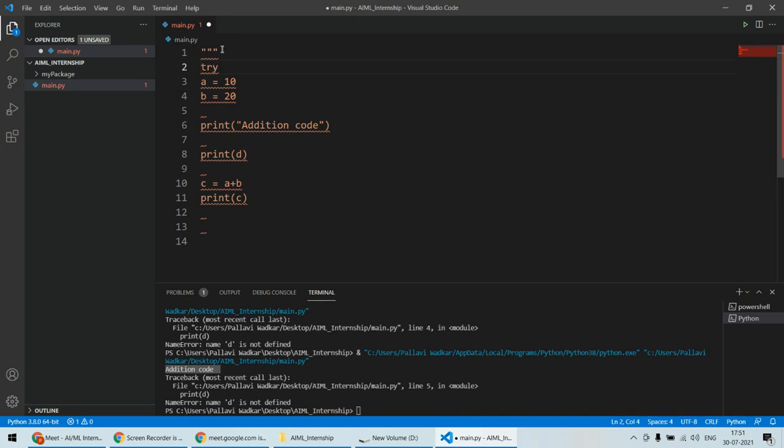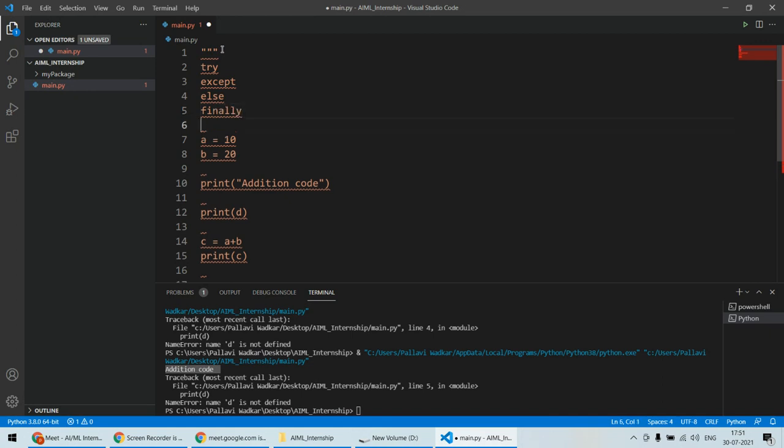First one is try, second one is except, third one is else, and the last one is finally. Okay, so these things we are going to use. The first one is a try.